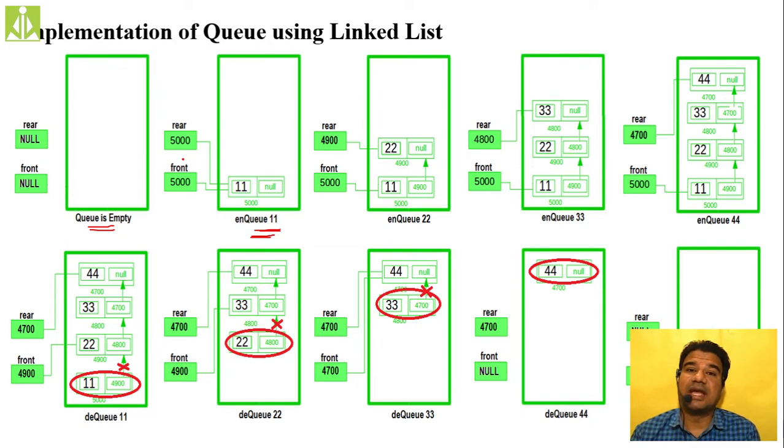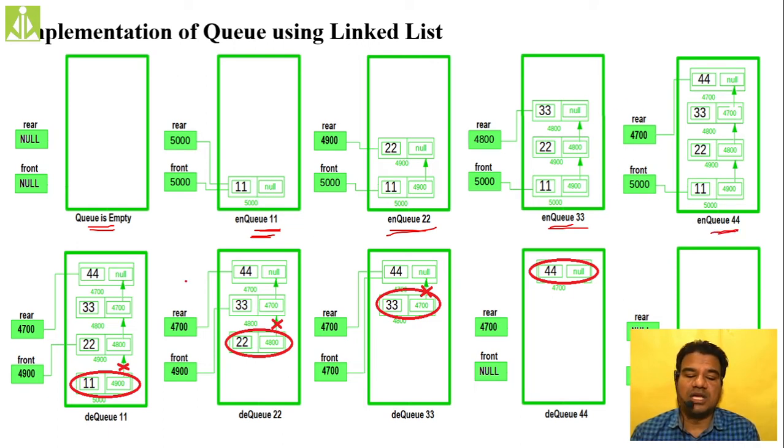Inserting the second node, enqueuing the second node, that is 22 I am enqueuing. When I am enqueuing the second node, what am I doing? I am changing only the rear. I am not changing the front. Front will remain as it is, pointing to the first node itself. But rear is moving ahead, and rear is pointing to the newly created node, the second node in my queue. That is the reason why only the rear pointer's address is changing and the front pointer's address is remaining as it is. The next thing, adding the third element, again only the rear is changing, front is remaining intact. Adding 44, only rear is changing, front is intact.